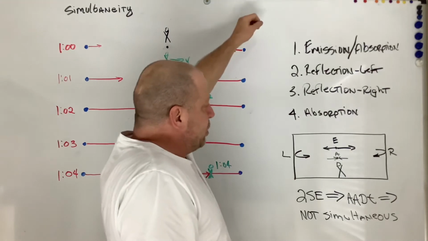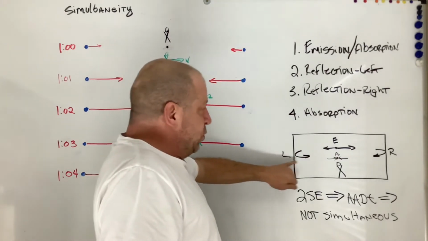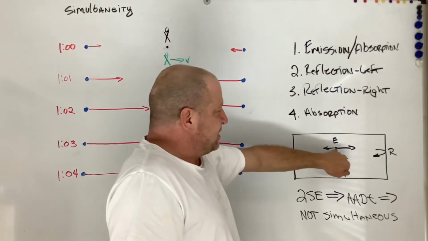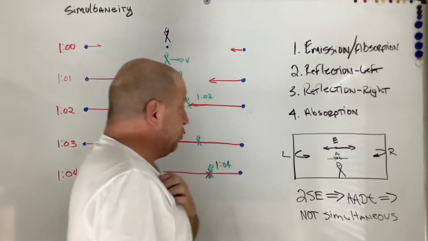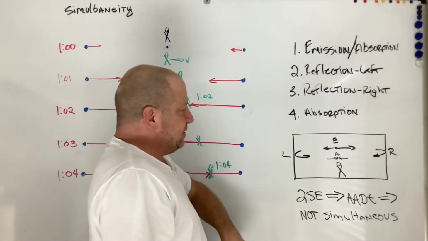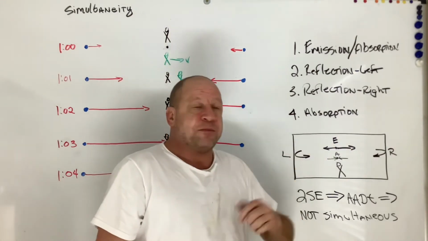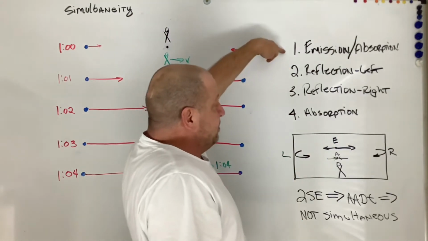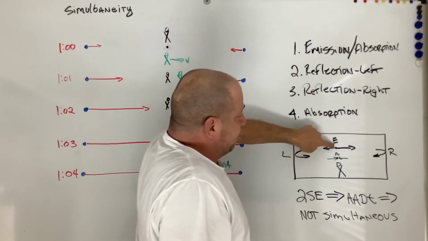So we're trying to compare our moving reference frames when we emit a particle of light from the center of the box. They reflect off the ends and they come back to the absorption point. So there's 4 distinct events going on in both of these reference frames, whether it's moving or not moving. We got the emission. That's going to be where we emit our light from the center of our box.